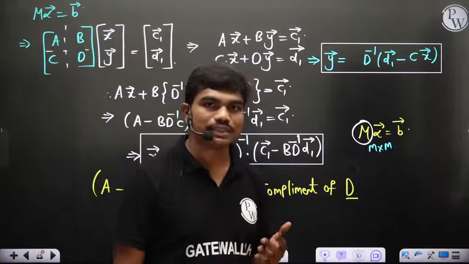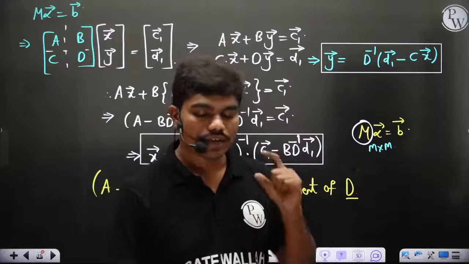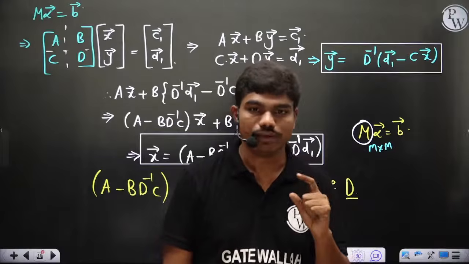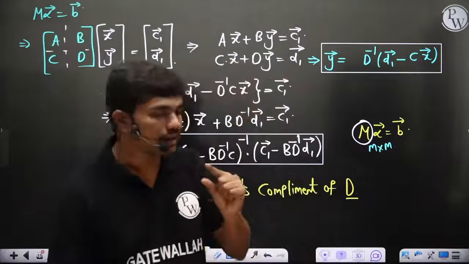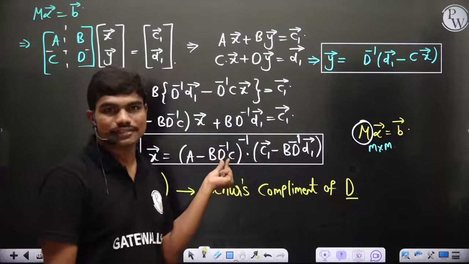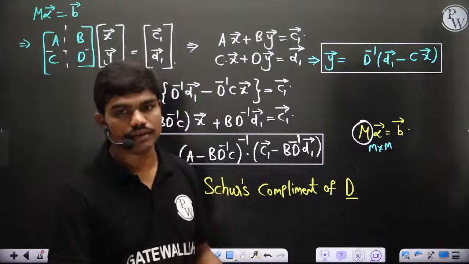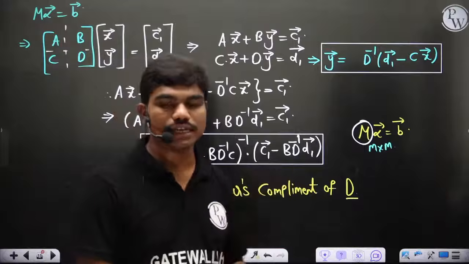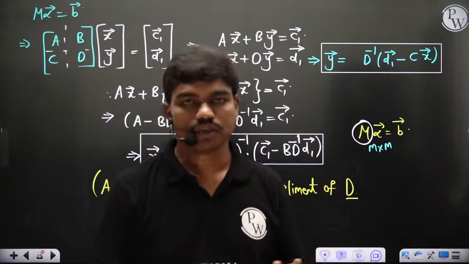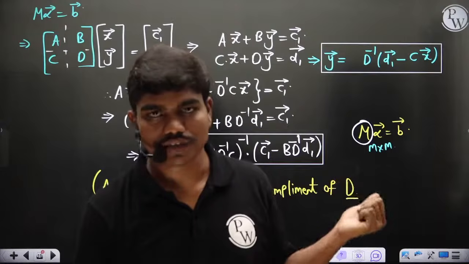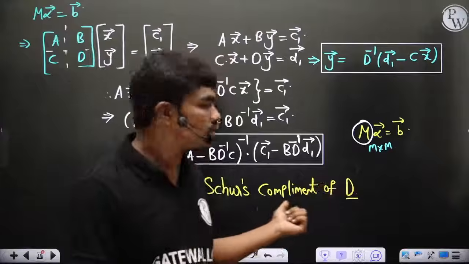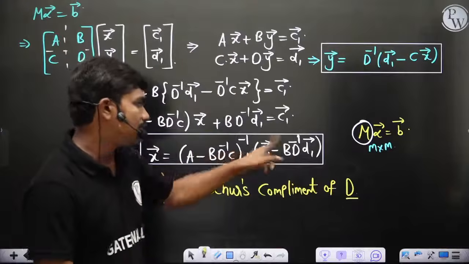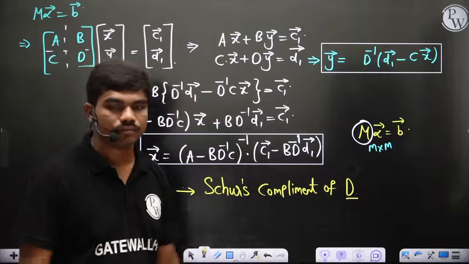And a few times D can also be an orthogonal matrix, the last matrix D. Whenever it's an orthogonal matrix, D inverse is just D transpose and things would be very simple. You need not even calculate the inverse of D in that case, you just transpose it. So if D is an orthogonal matrix, D inverse is the same as D transpose, and if you just put D transpose and simplify, you can solve.